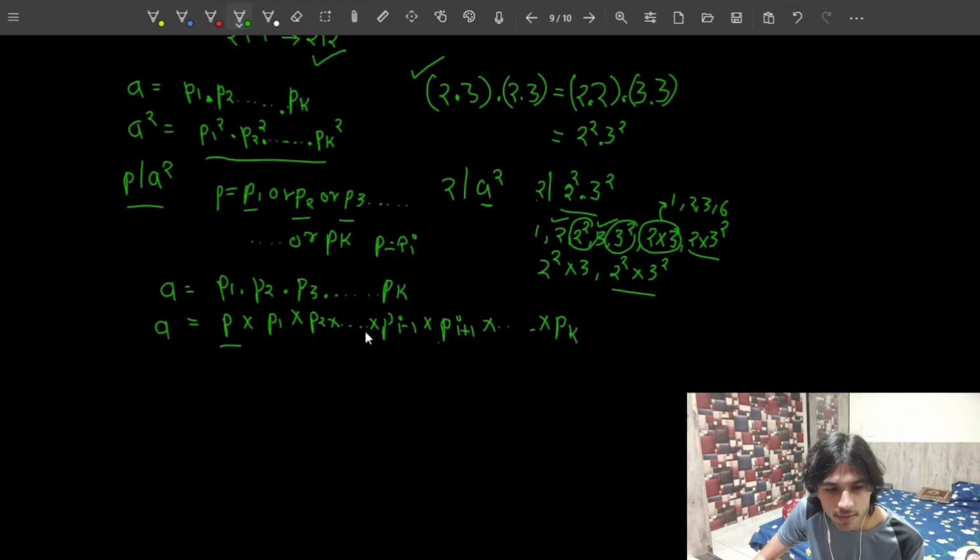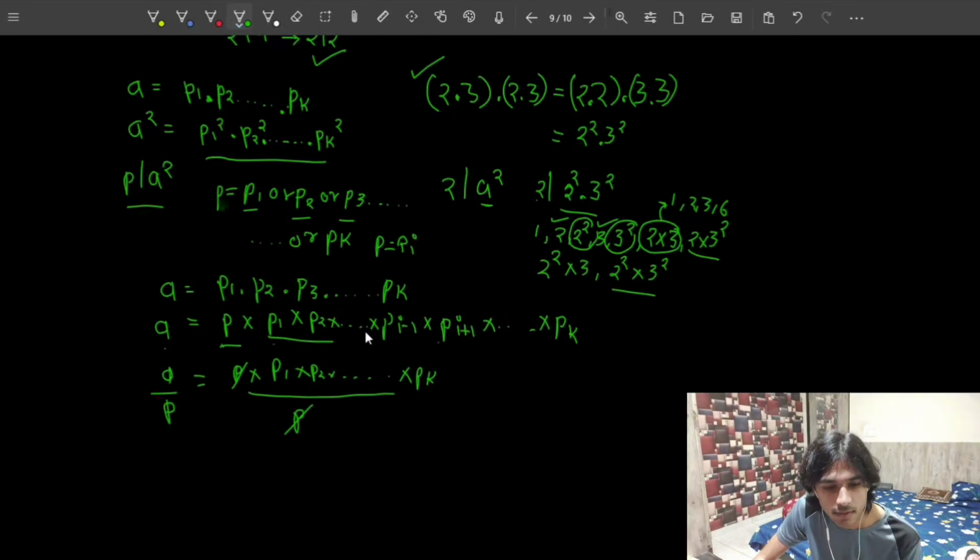So because A can be written like this, and because A is simply P multiplied by this, that means that P times some natural number is equal to A. That would mean that if I divide this side by P, I have to divide this side by P too, but P and P will get cancelled, and here I will have this natural number. Because A divided by P is equal to a natural number, that means P divides A, right?